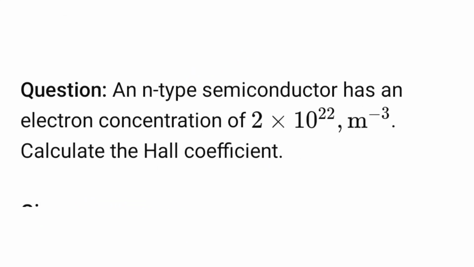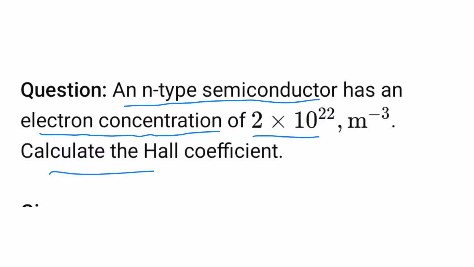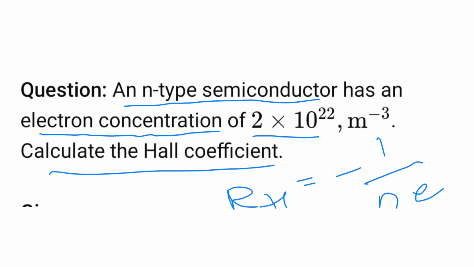Next question, also a practice question. An N-type semiconductor has an electron concentration of 2 into 10 to the 22. Calculate the Hall coefficient. The Hall coefficient formula is RH equal to 1 by NE. The electron concentration is given and the charge of the electron we know.